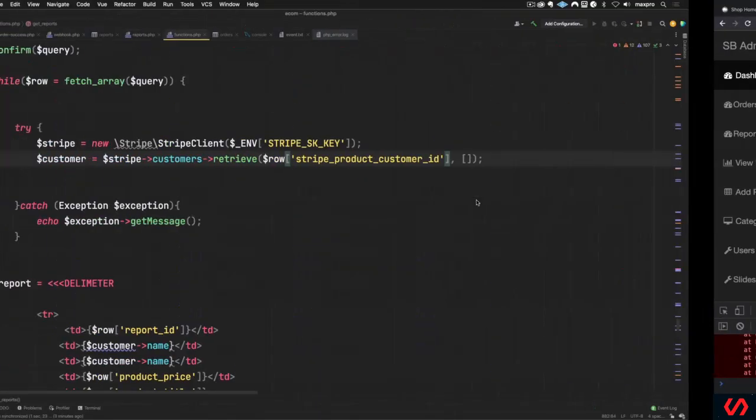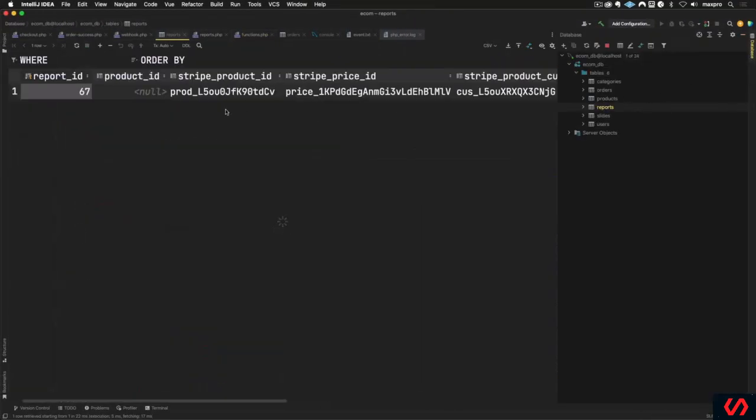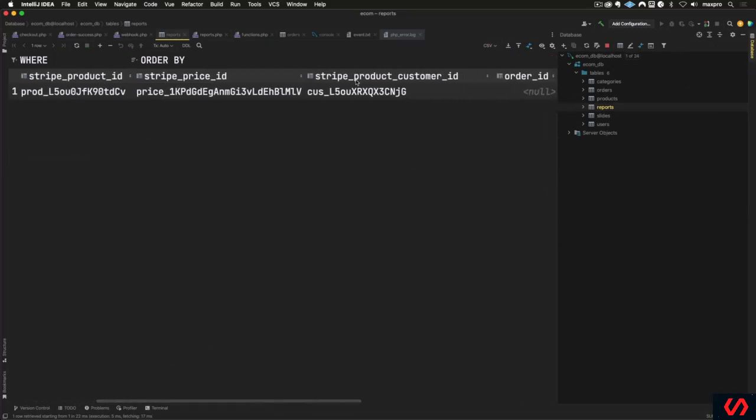Let's make sure that we have that data in our database, okay? It's there. Stripe product ID. Stripe underscore product customer ID. Okay.